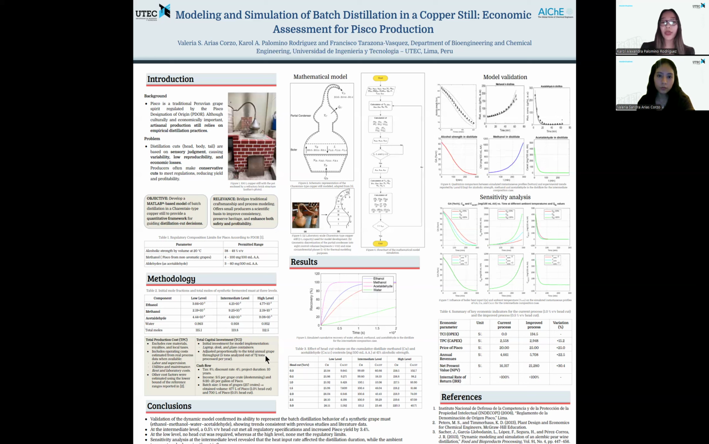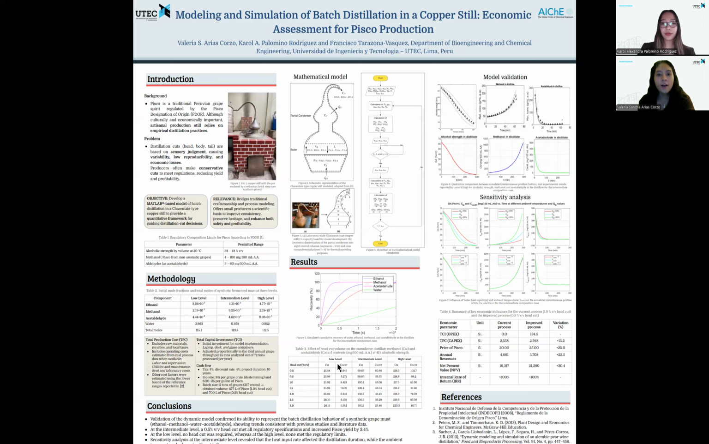We evaluated three mass compositions, low, intermediate, and high, and head cuts ranging from 0.3 to 3% by volume of the initial charge. Our results show that, first, for the low composition, no head cut was needed to meet the regulations. Second, at the intermediate level, a 0.5% by volume head cut met the standards and increased the Pisco yield by 3.4% compared to the traditional 1%.